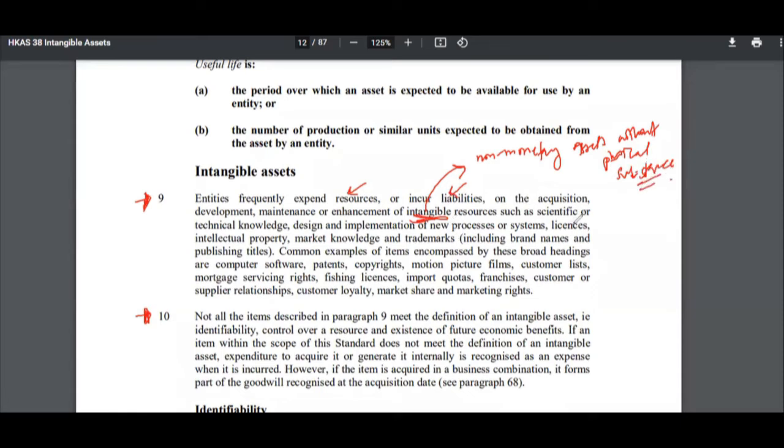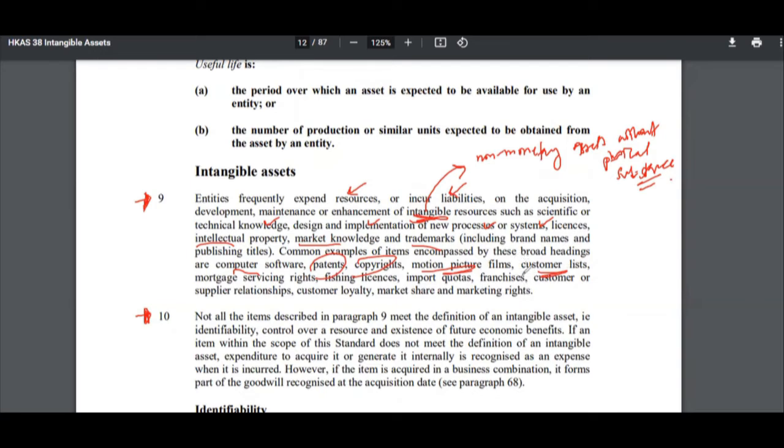Right. So the intangible resources such as scientific or technical knowledge, design and implementation of new processes or systems, right? They have given you the examples there: intellectual property, market knowledge, trademarks. Anything which is non-monetary and doesn't have a physical substance is basically an intangible asset. Other common examples are computer software, patents, copyrights, motion picture films, right? Customer list. These are all intangible assets, right?